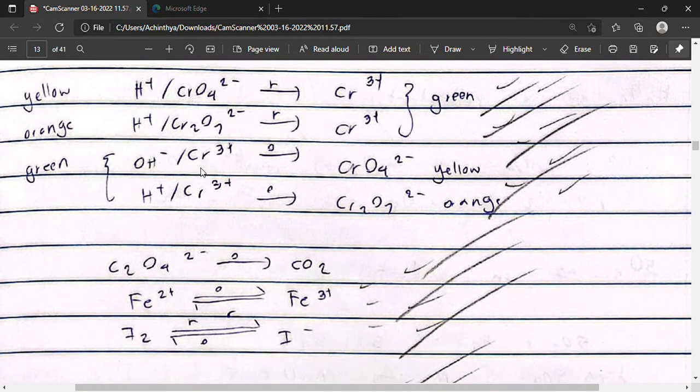In basic medium and acidic medium, chromium ions are a great reducing agent. It can oxidize itself to form the chromate ion in basic medium and the dichromate ion in acidic medium while reducing the other agent.